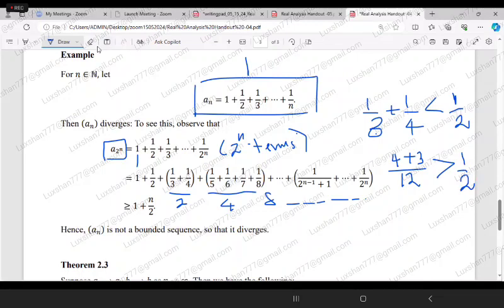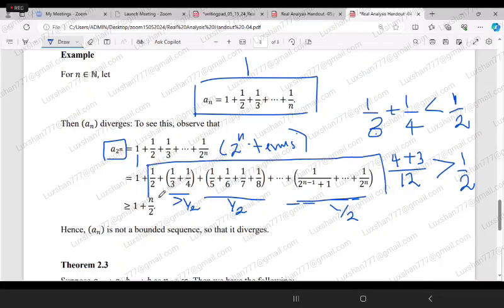So each of these terms, if you look at each of these terms, this is greater than half. So in that way, including this one, there will be n groups. This is 1, this is 2, this is 3.